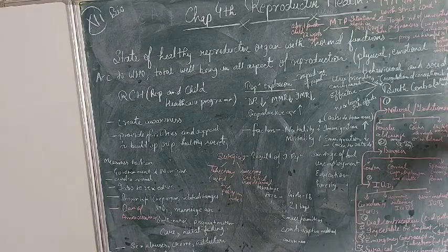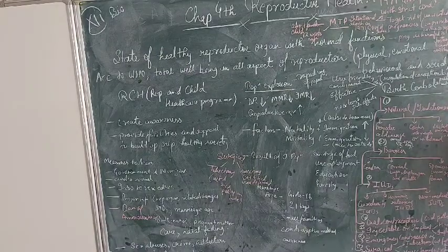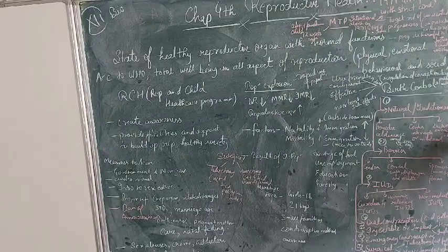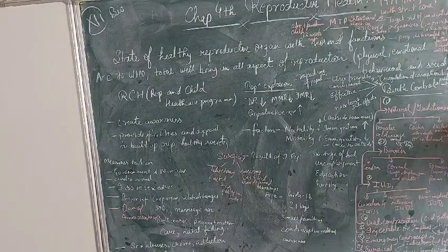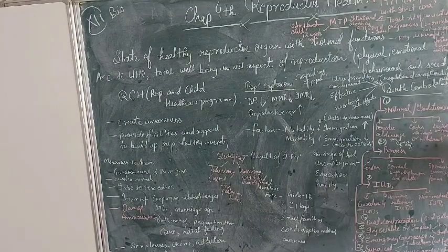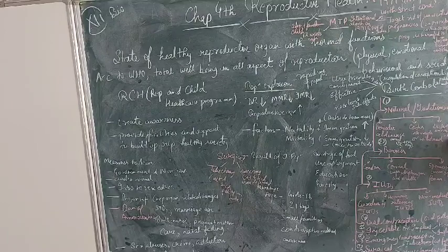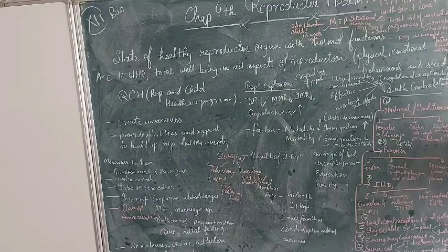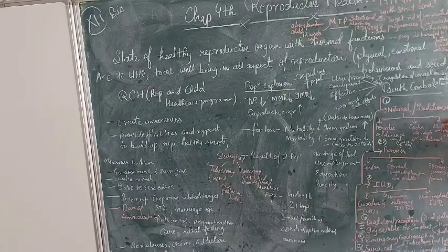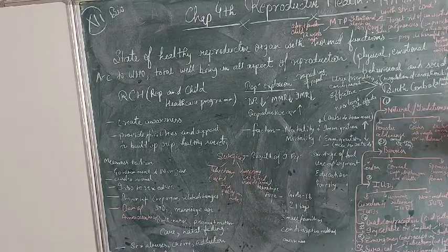Now, the third is lactational amenorrhea. Lactation is the period when the female is feeding her child, and during this period the menstrual cycle stops and the female is not fertile. So up to the period when she is feeding her child, if you perform coitus, the female can't get pregnant. So these are the natural and traditional methods.